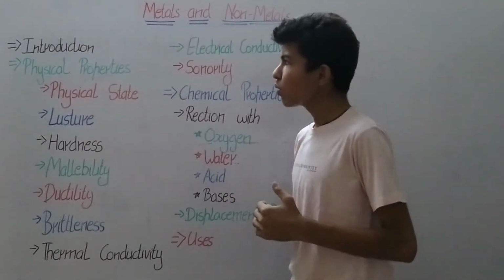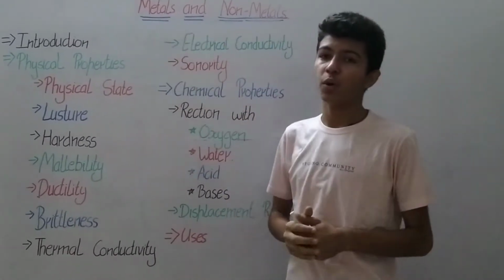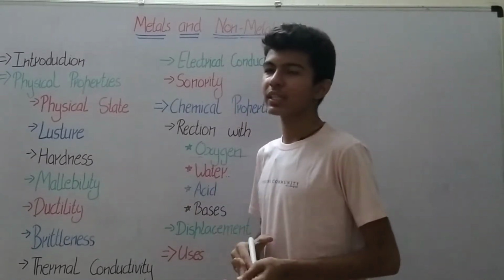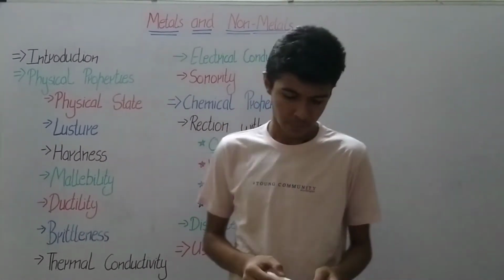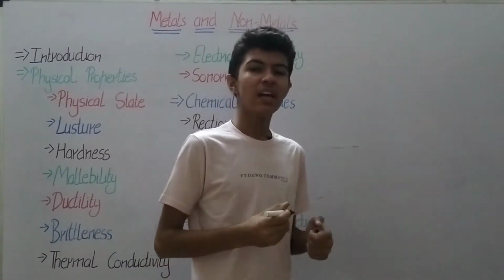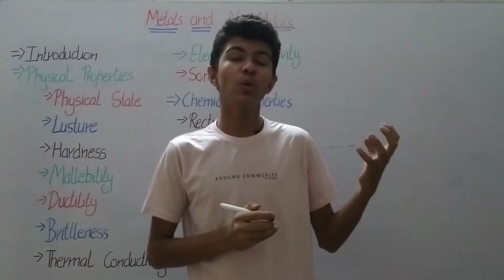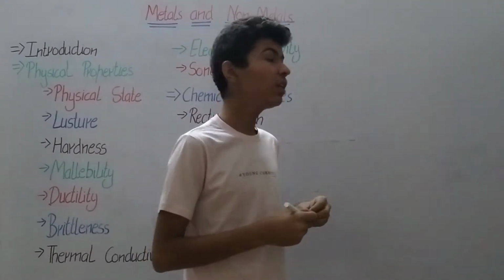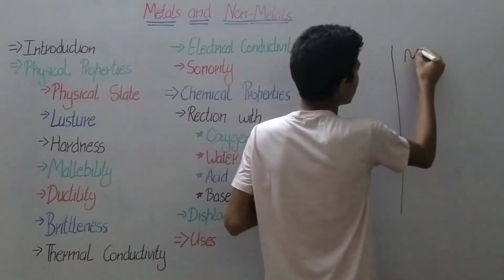So first, what are the different properties of these metals and non-metals? What are the different properties they follow? First we are going to discuss the physical properties and then we will move to the chemical properties. First we have the physical state. How do we know that it is used for hunting or can be beneficial for the upcoming ages?